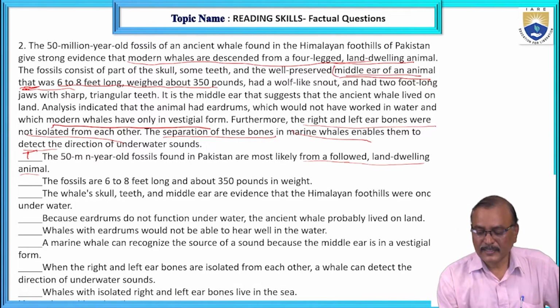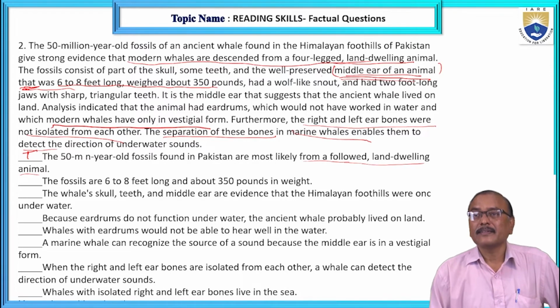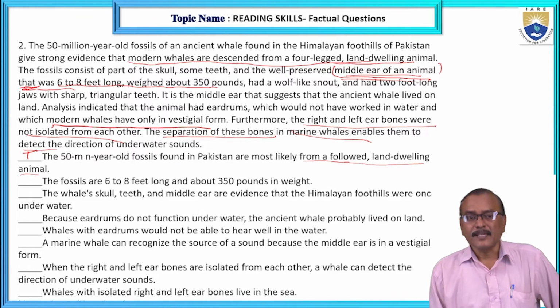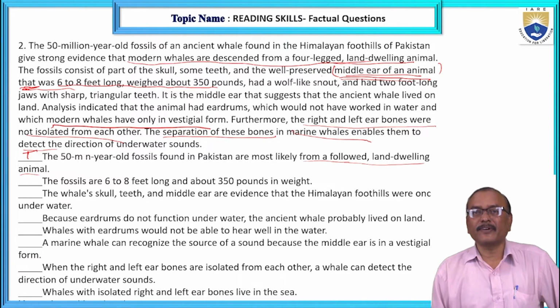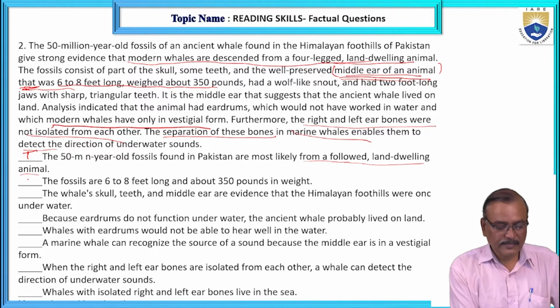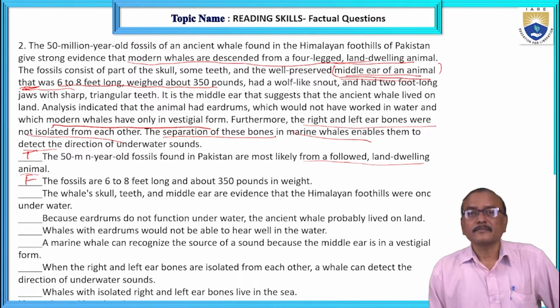In this phrase, middle ear of an animal, what is the keyword? Middle ear only. So that belongs to middle ear only. Middle ear was 6 to 8 feet long. But here, fossils are 6 to 8 feet long in the statement. So this is false. Okay?